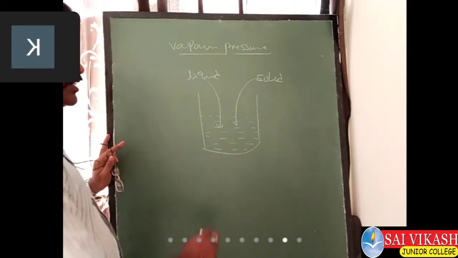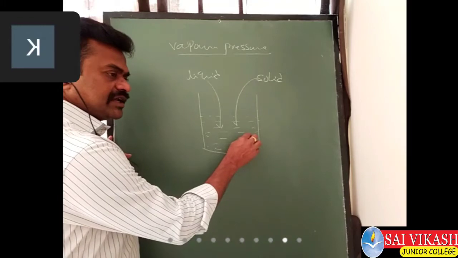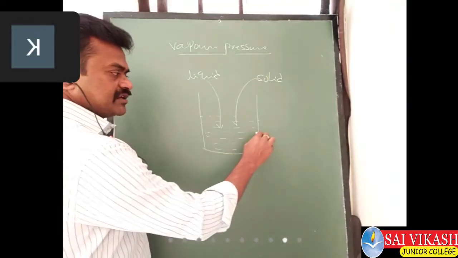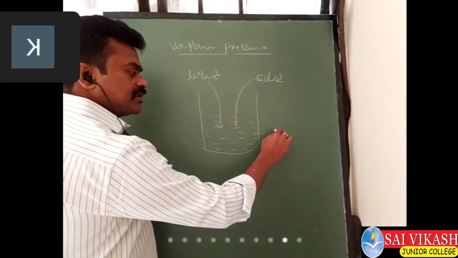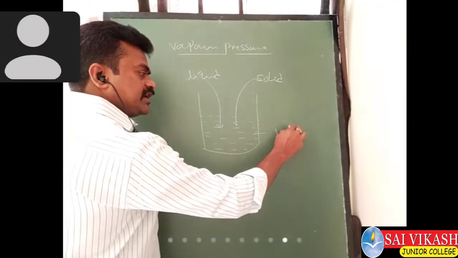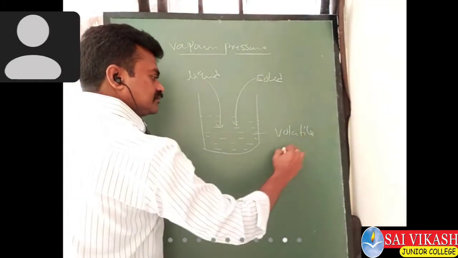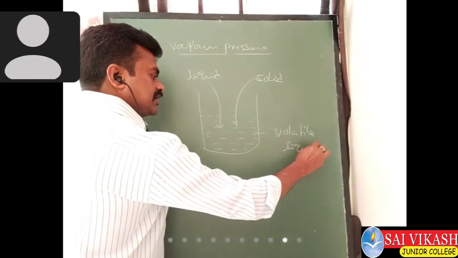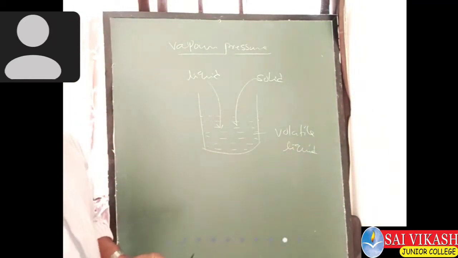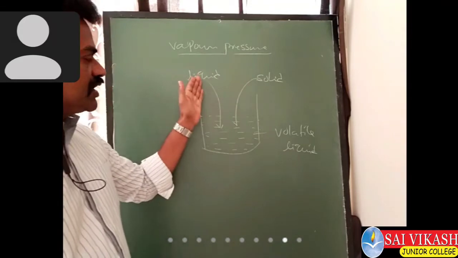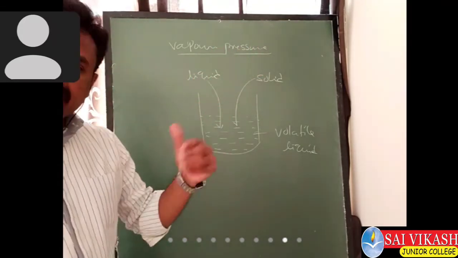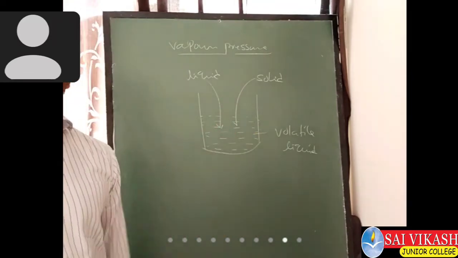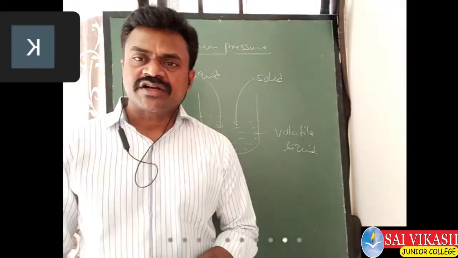Whatever liquid solvent we have taken, it should compulsorily be a volatile liquid. The liquid solute and solid solute can be volatile or non-volatile. What is meant by volatile?